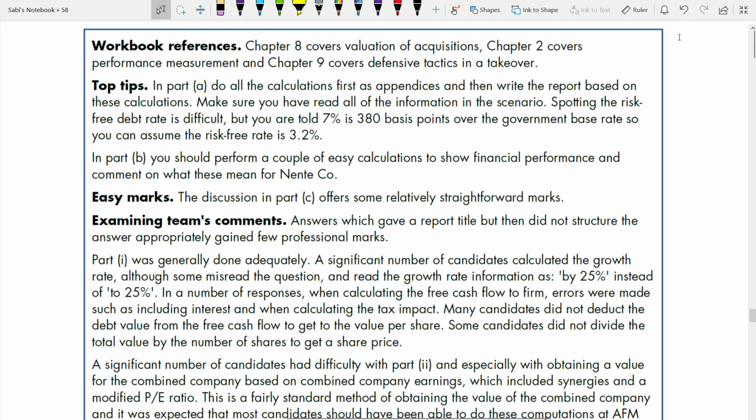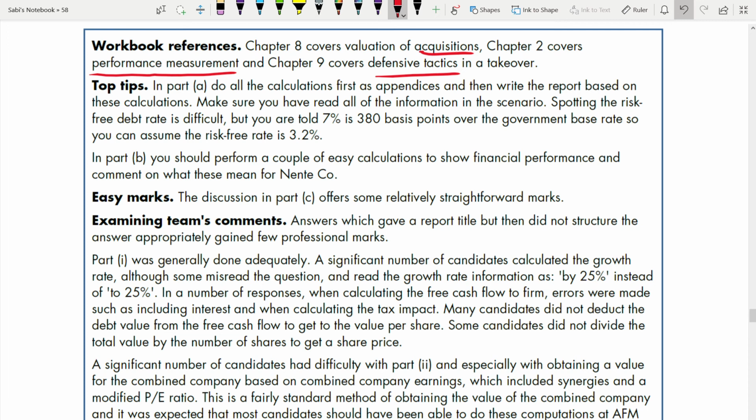Here, what did we cover? We covered acquisition, we covered performance measurement, and we covered the defensive techniques in a takeover. Top tips. So these are the 3 areas we covered: acquisition, defense techniques, and performance measurement. Top tips. In part A, do all the calculations first as appendices and then write the report based on these